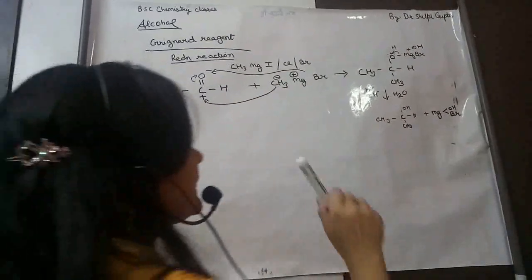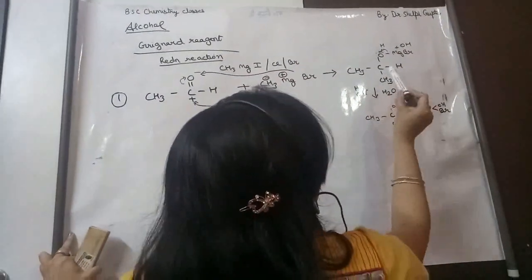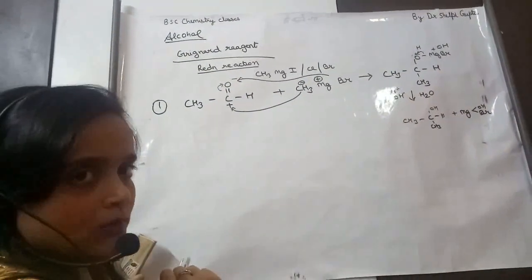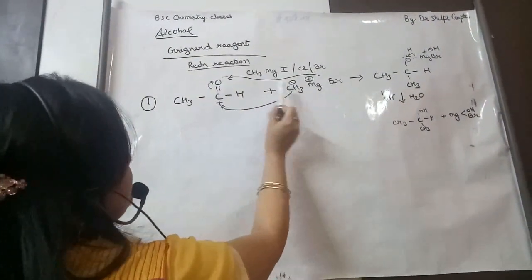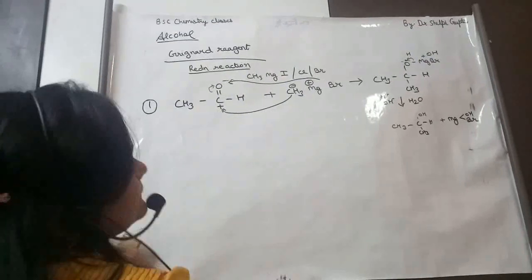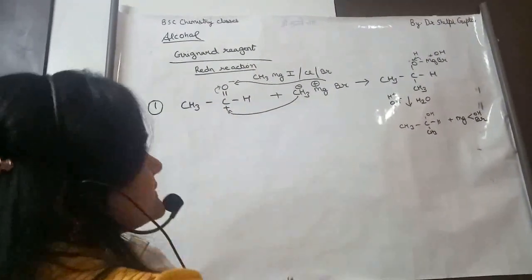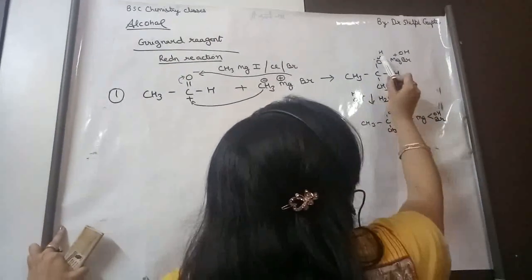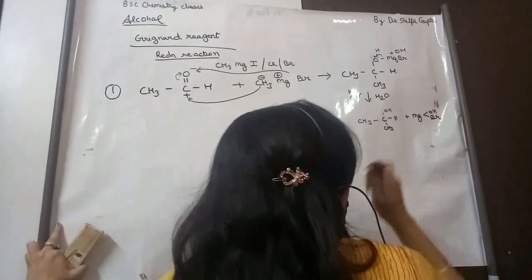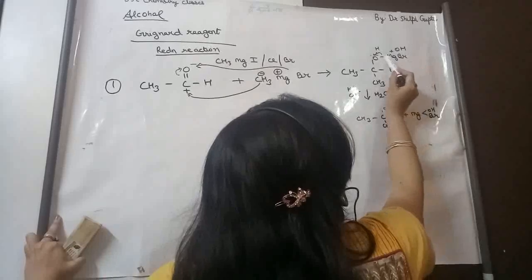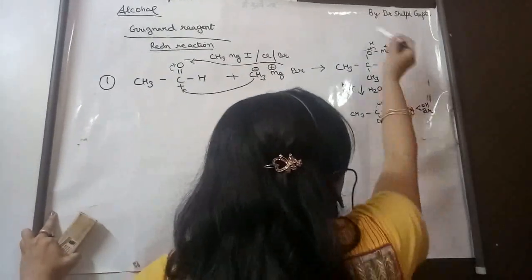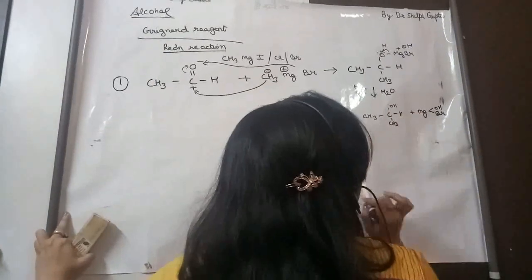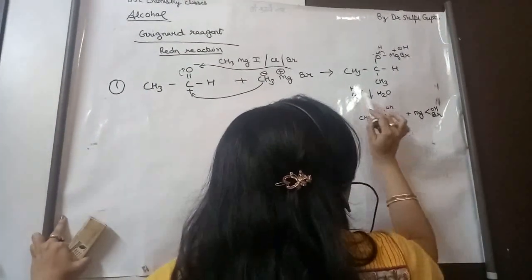I will explain again how the mechanism happens. See, here the lone pair of electrons will go on oxygen, so it will attract MgBr, and C, being electron deficient, will take CH3. Now oxygen has shared its lone pair of electrons, so it becomes electron deficient and will attract this bond towards itself. Hydrolysis will happen and H plus and OH come from hydrolysis.